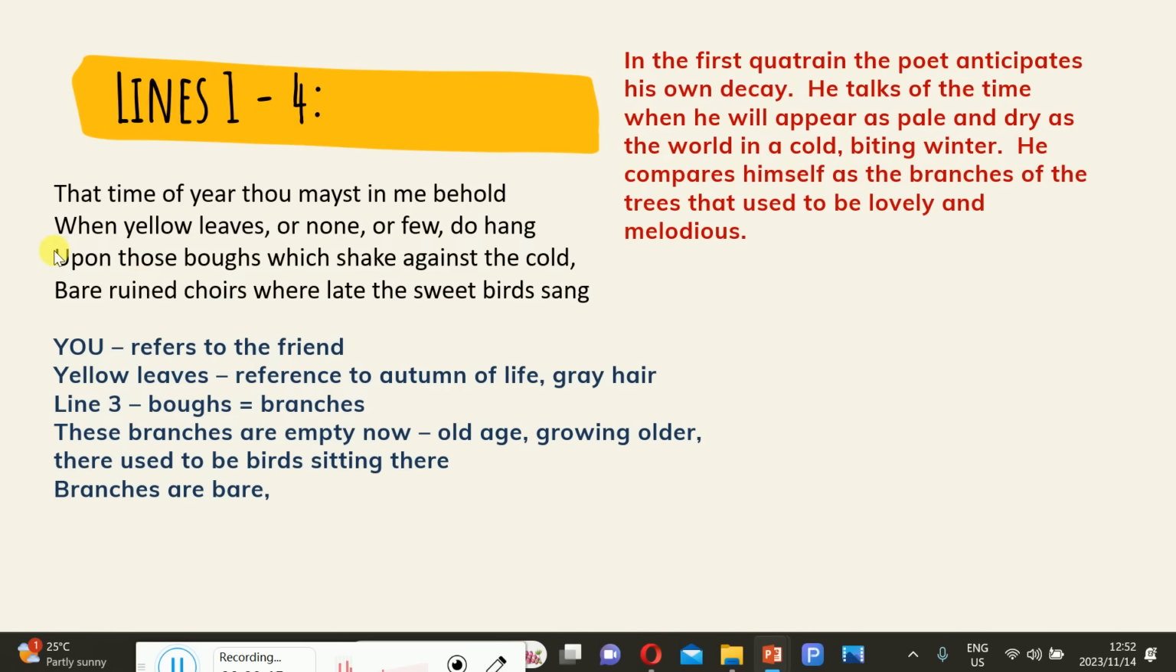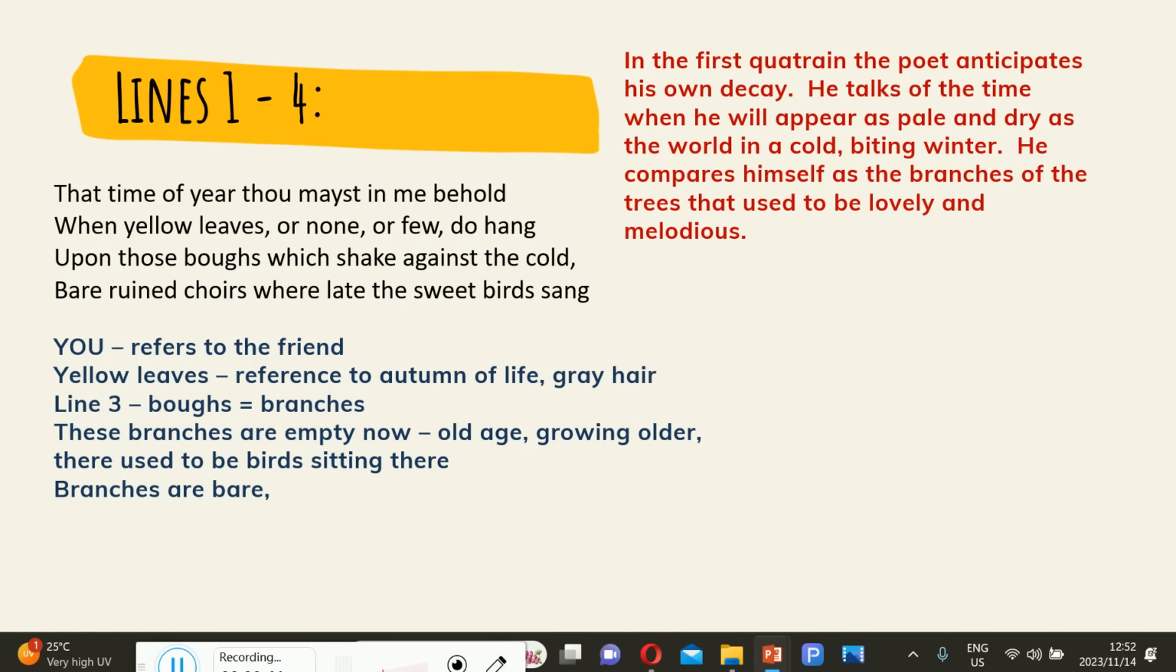So the idea that is being driven by William Shakespeare here to us is that even the trees, even the birds that used to sit or nest in the trees to sing are no longer there because the trees are bare. Even look at the word late and then sung, past tense. It means that currently, as in when the speaker is speaking, there are no birds that are singing. Even the trees are how naked.